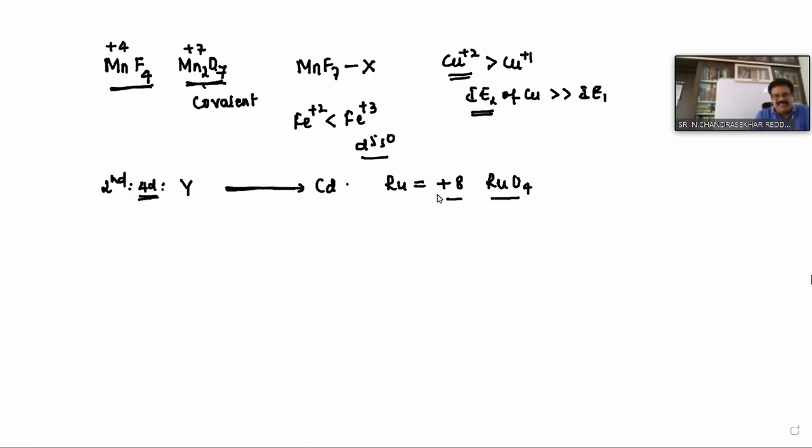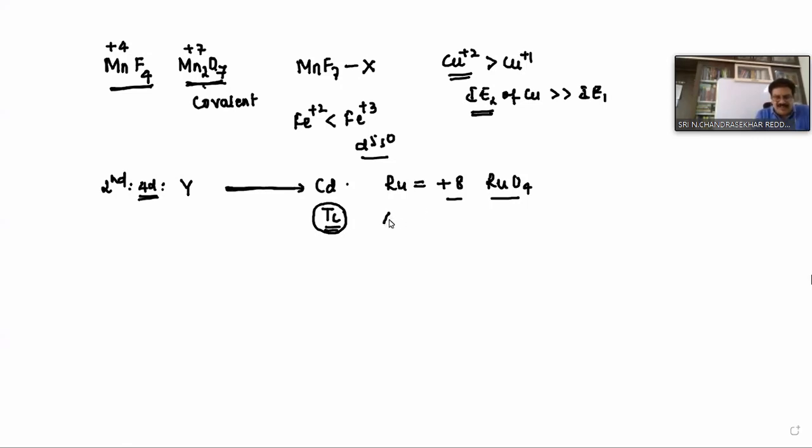But this +8 oxidation state of ruthenium is not stable. It is unstable, but it can exist. In the 4d series, the maximum stable oxidation state is exhibited by technetium, just like manganese. So this point is important.